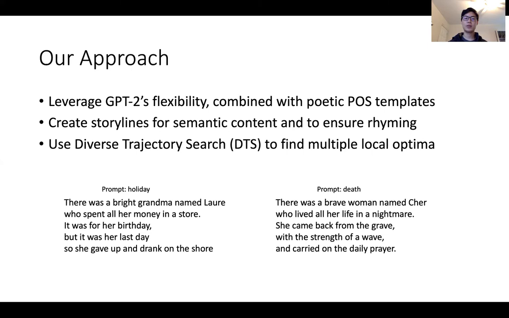We also came up with a method of generating storylines given a prompt word so that as the language model fills in the rest of the poem, it would stay on track with a sense of story and also satisfy the rhyming constraint of the limerick. And in addition, we also present a diverse trajectory search algorithm, which efficiently explores the search space of all poems and returns multiple diverse results. And so below you can see some examples of poems that were generated using our methods.